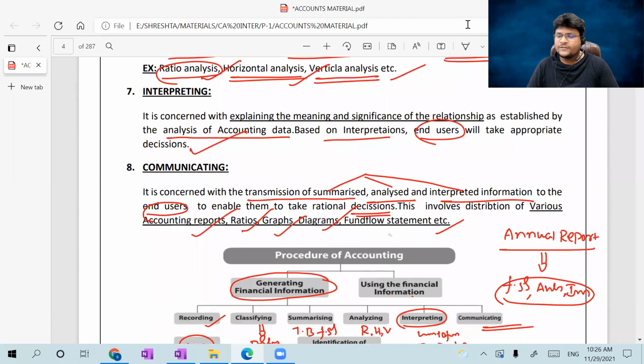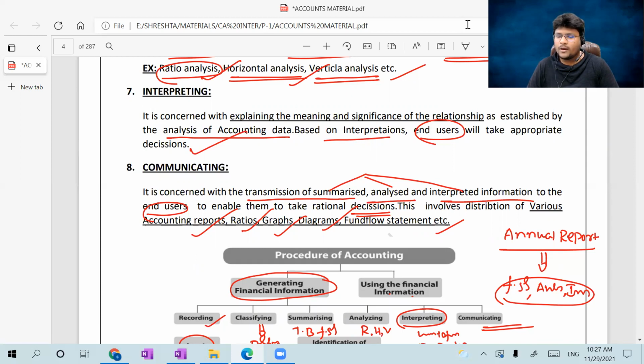Then, a very crucial step, the next step is communicating. Ultimately the information should be transmitted to the users of the financial statements in the form of accounting reports, which are nothing but annual reports, ratios, graphs, diagrams, and such statements. Yesterday we saw one of the biggest organizations in India as well as the world, Reliance Industries Limited.